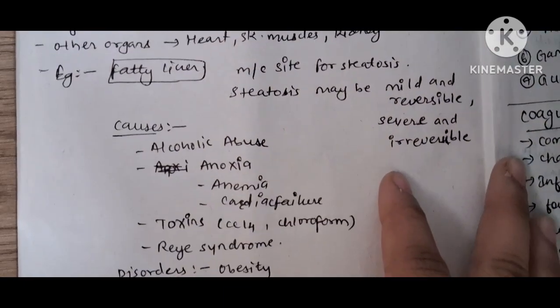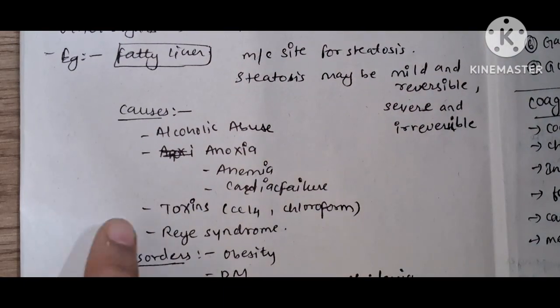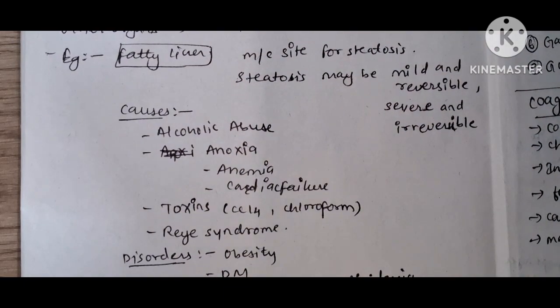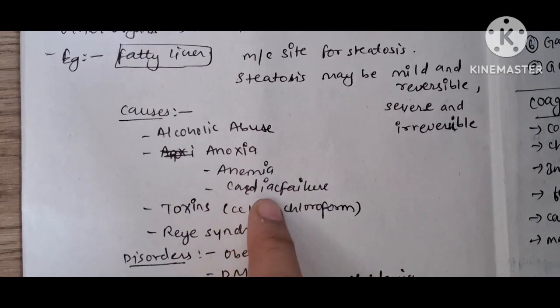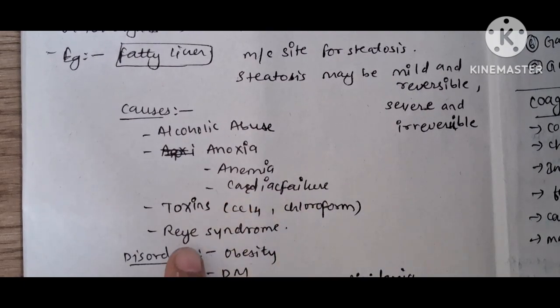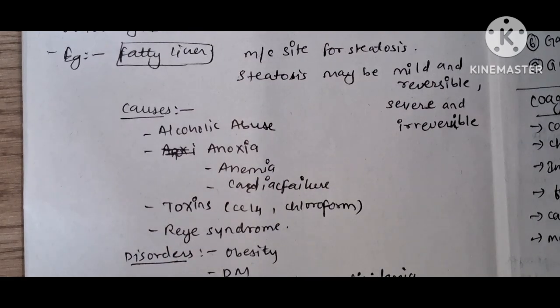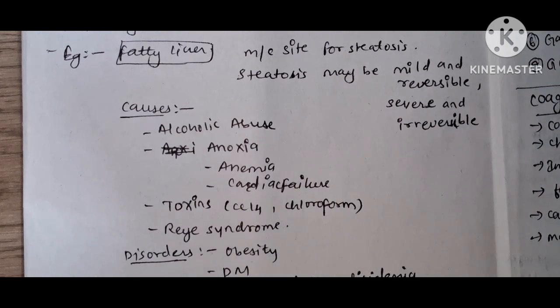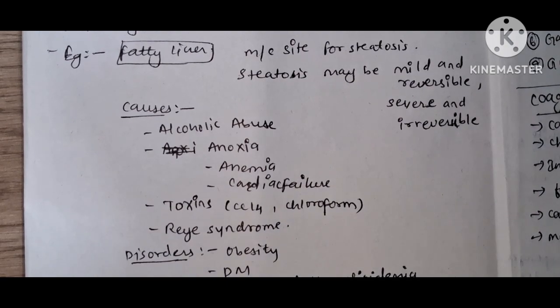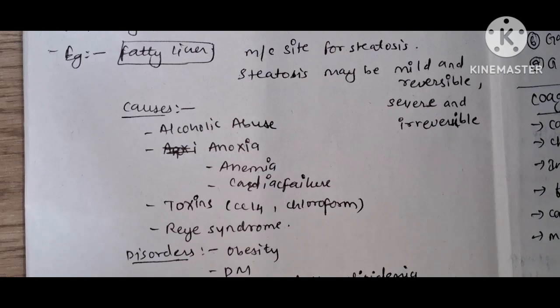Causes of steatosis will be alcohol abuse, anoxia, anemia, cardiac failure, some toxins like CCl4, that is carbon tetrachloride, and chloroform, Reye syndrome. Disorders like obesity, diabetes mellitus, congenital hyperlipidemia.